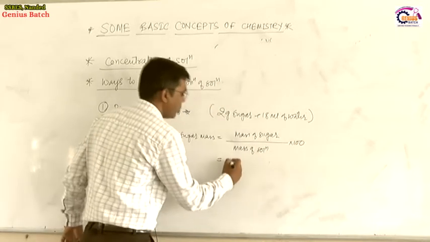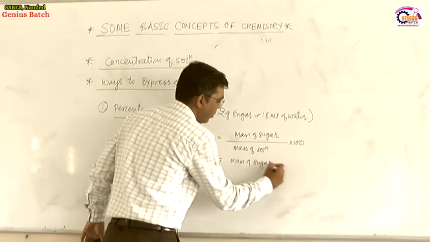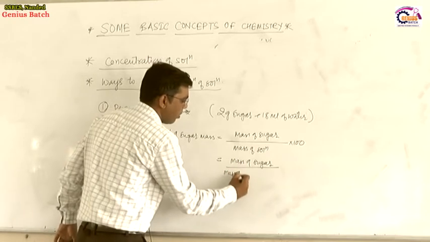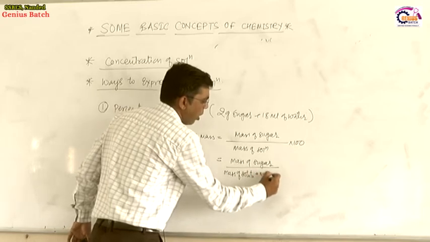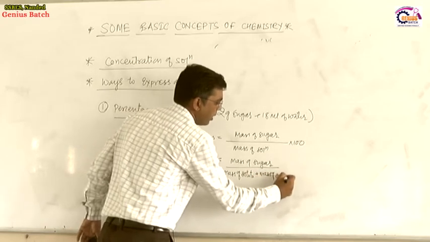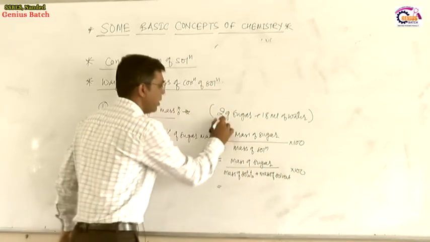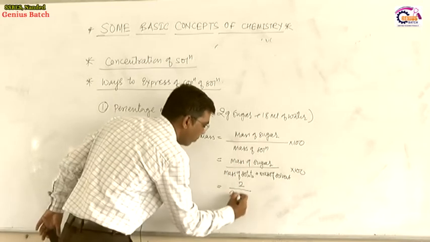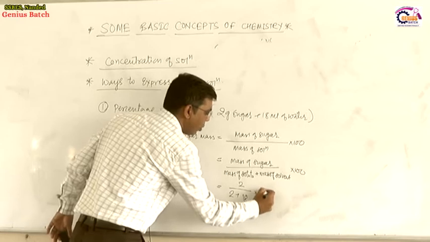So mass of sugar divided by mass of solution, where mass of solution means mass of solute plus mass of solvent, into 100. The mass of sugar dissolved is 2, the mass of solvent water is 18, into 100.